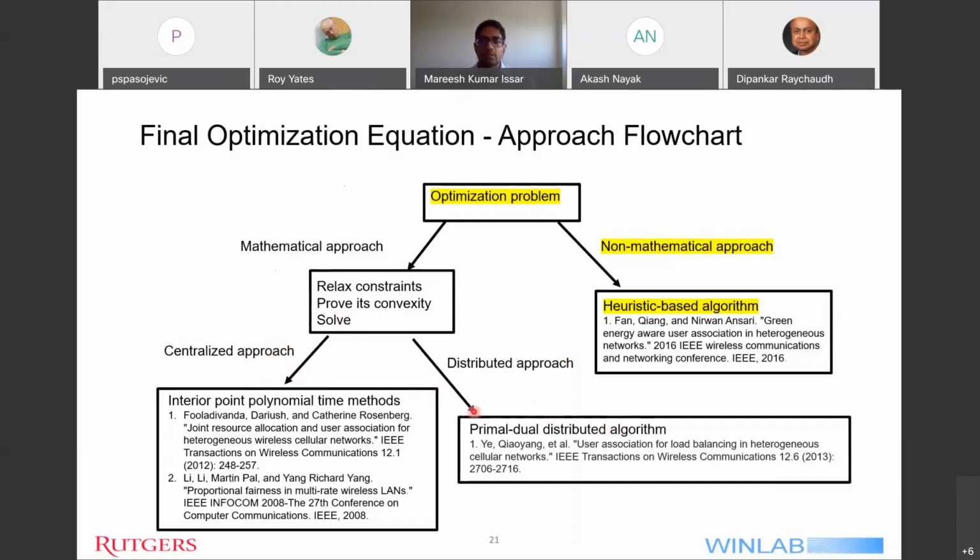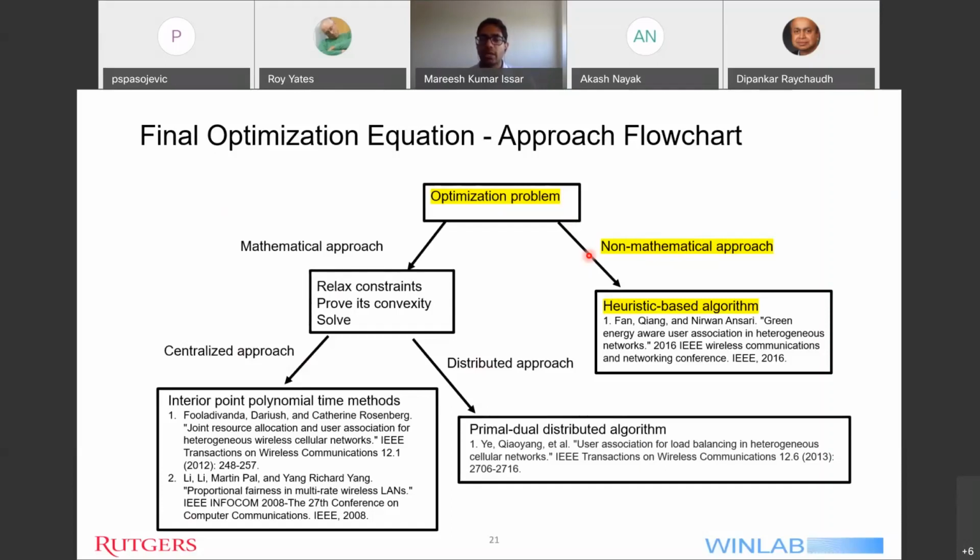But these algorithms are a bit too complex at this stage for me to analyze and then implement. So I took a different route, which is a non-mathematical, heuristic-based algorithm. Another key point to note is that since the non-mathematical, heuristic-based approach doesn't involve any mathematical computation or solving of a convex optimization problem, it is potentially faster than the previous solutions when our network scales with a large number of users or if there are mobile users.